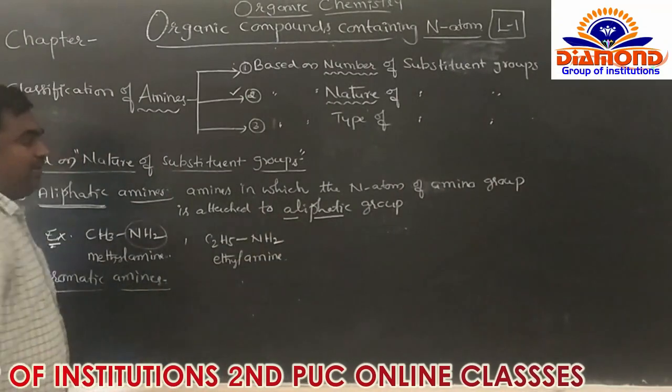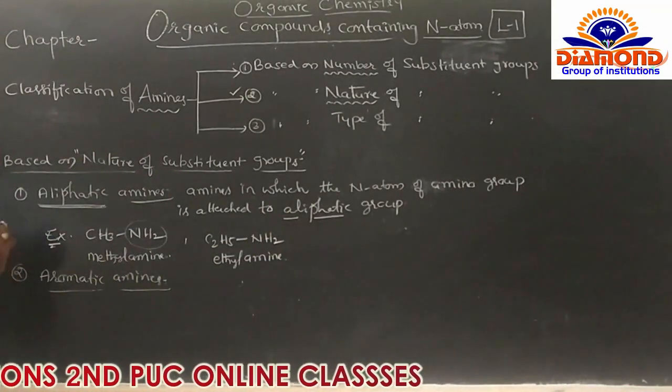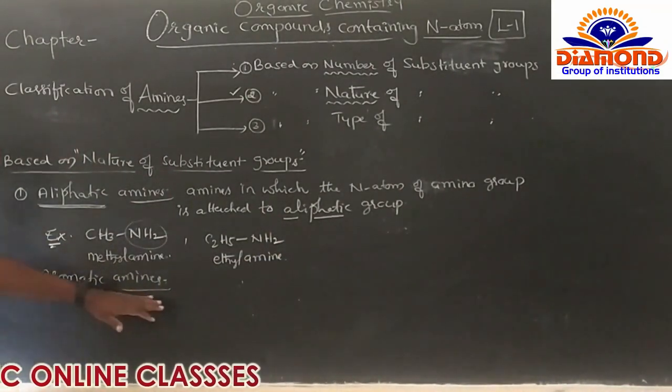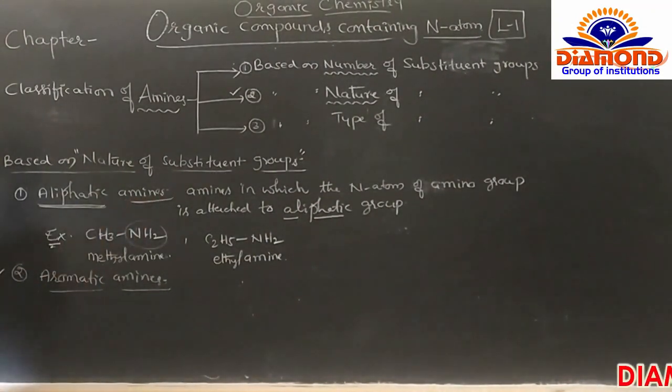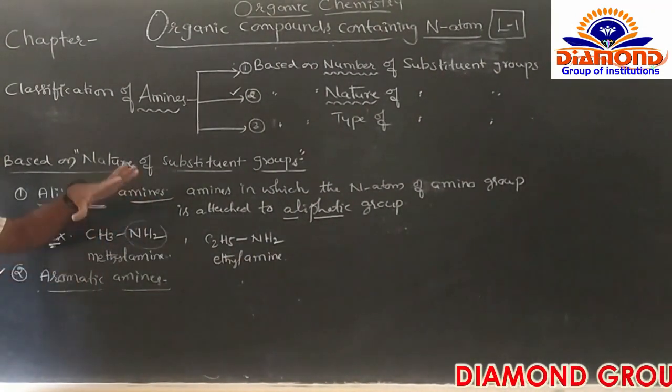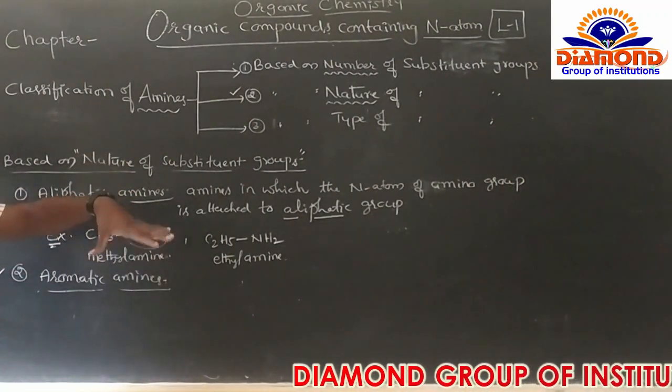So that was the aliphatic group. Next, come to the aromatic group. What is an aromatic amine? The amines in which the nitrogen atom is directly attached to the ring.